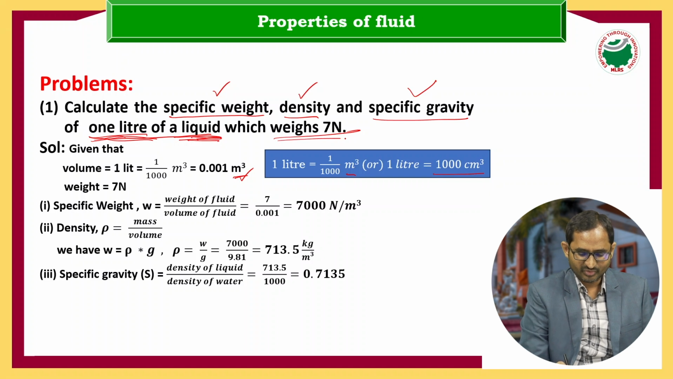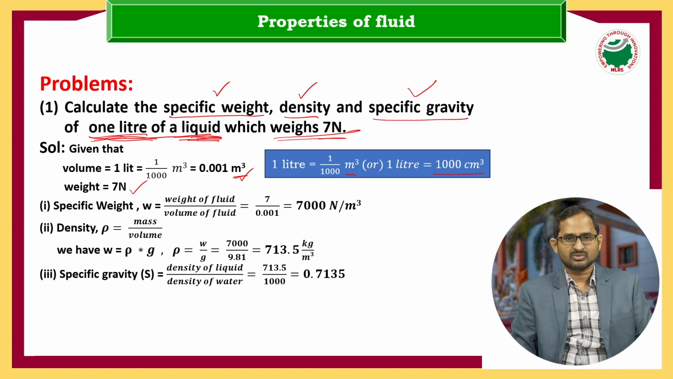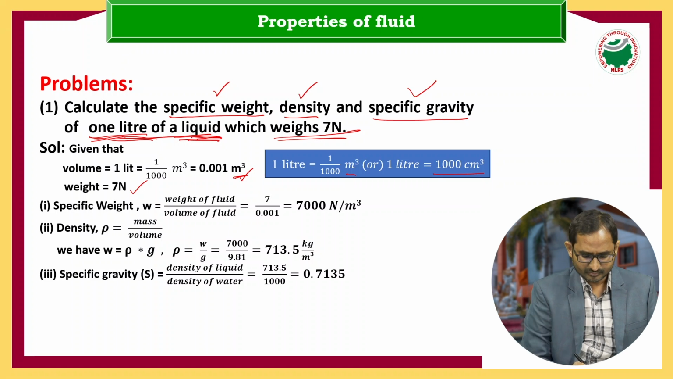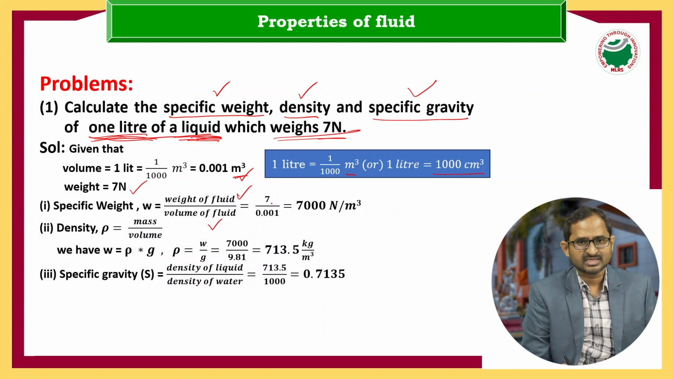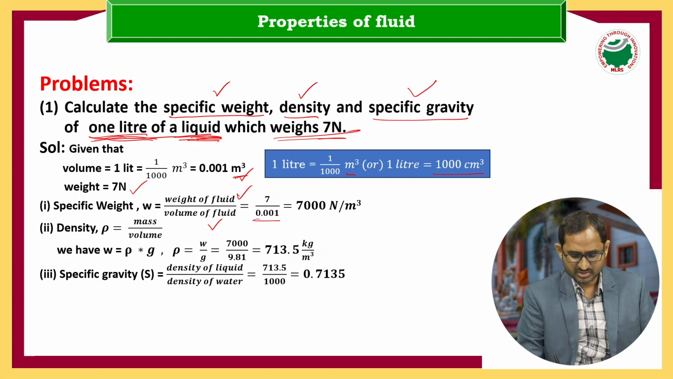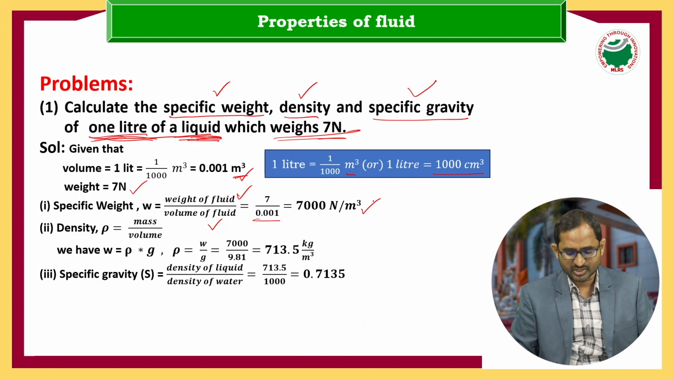What is the weight value? The weight given is 7 newtons. We know the definition of the specific weight or weight density. What is the formula? Weight by volume. The weight is 7, divided by the volume of the fluid in cubic meter, 0.001. After calculation we got 7000 newton per cubic meter.